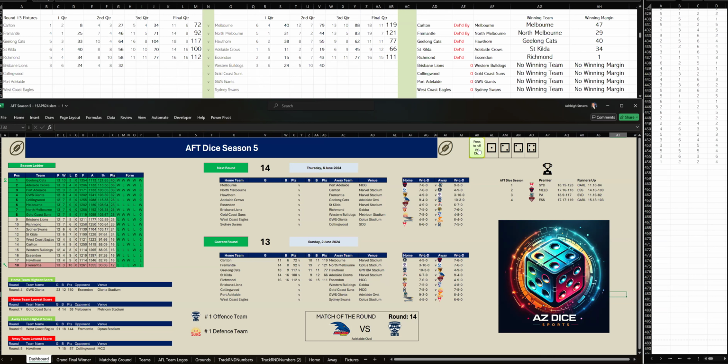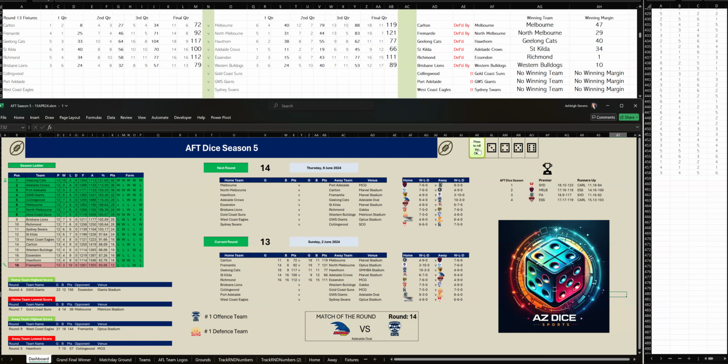Third quarter, Brisbane kicked 4 goals, 1 to Western Bulldogs' 2-1. And at three-quarter time, Brisbane are up by 4 points. Let's go to the last quarter to see who wins. And in the end, the Western Bulldogs got over the line against the Lions by 10 points.